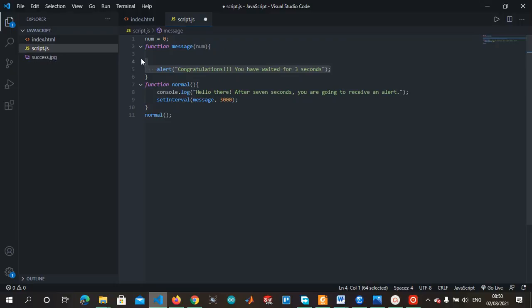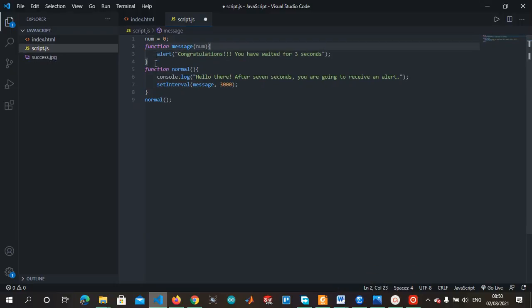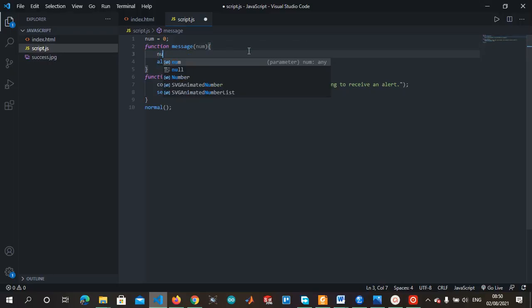Then I think we should return, you say num1. Let's say num1 equal to num plus 1. So let's do this. You say count, you add the string num1.